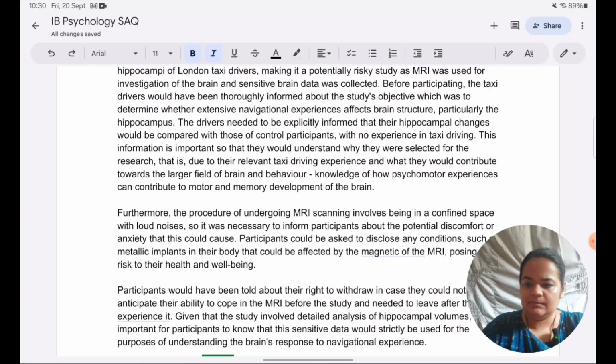So here what I would suggest is, in conclusion, informed consent is critical to research in brain and behavior, as exemplified by the Maguire study.